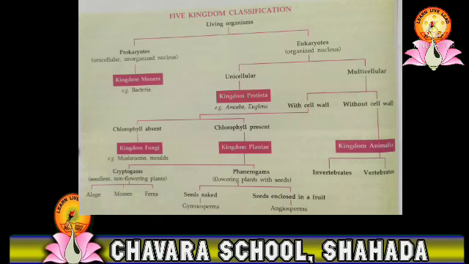Kingdom Fungi consists of the organisms in which chlorophyll is absent, while Kingdom Plantae is in the part where chlorophyll is present. Further, Kingdom Plantae is classified into cryptogams and phanerogams. Kingdom Animalia is further classified as invertebrates and vertebrates.